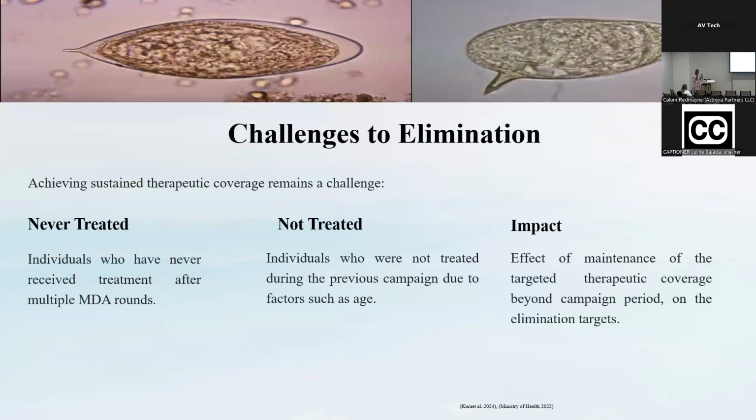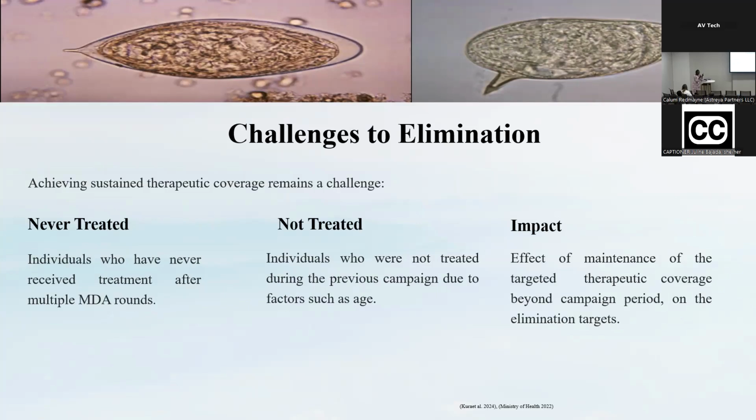For this specific project, we are addressing the challenge of maintaining the therapeutic coverage, which according to WHO is supposed to be 75%. This is affected by 2 groups of individuals. The first we call never treated individuals: after multiple rounds of mass drug administration, say over 5 years, there are individuals who remain untreated due to different issues.